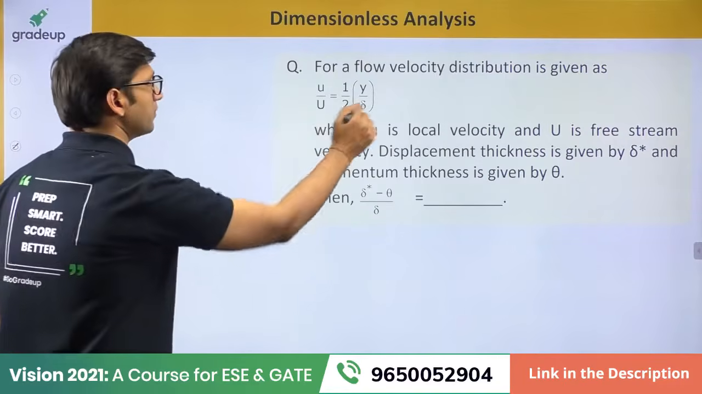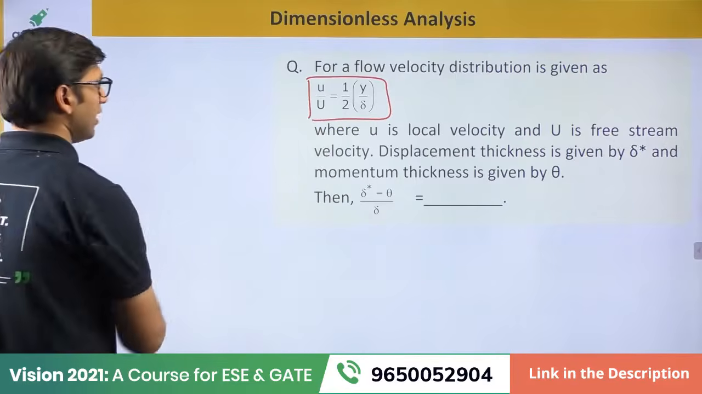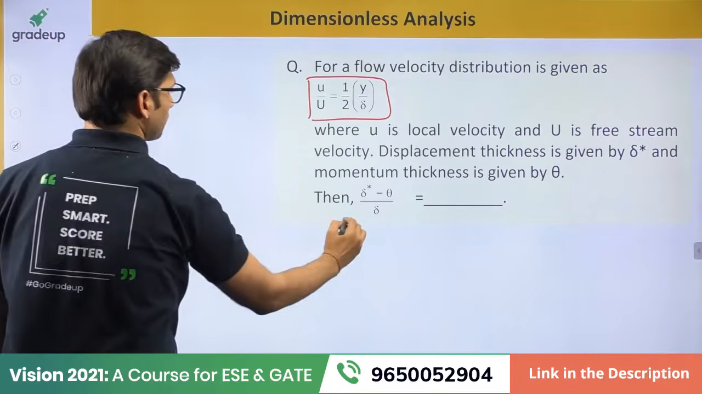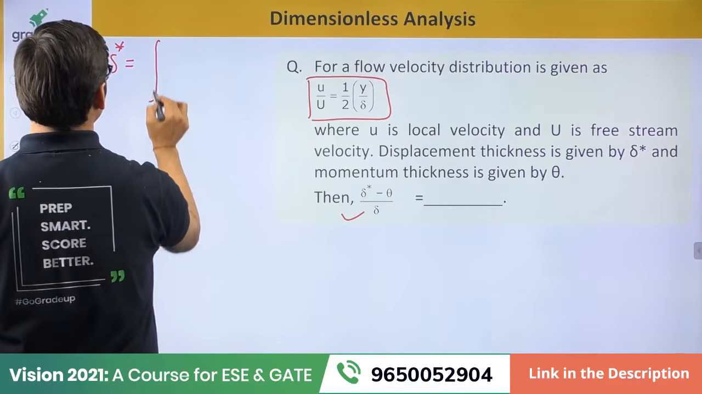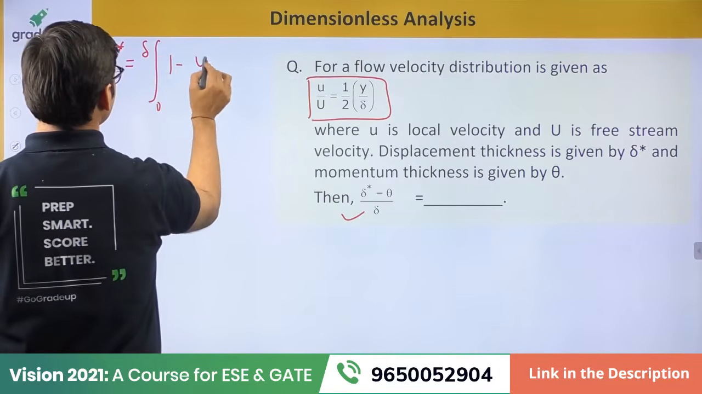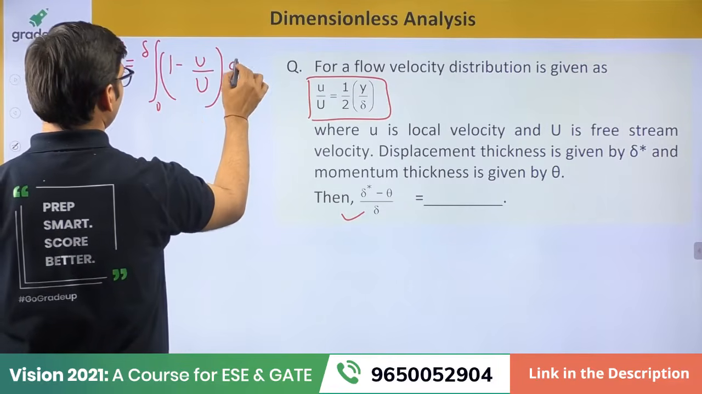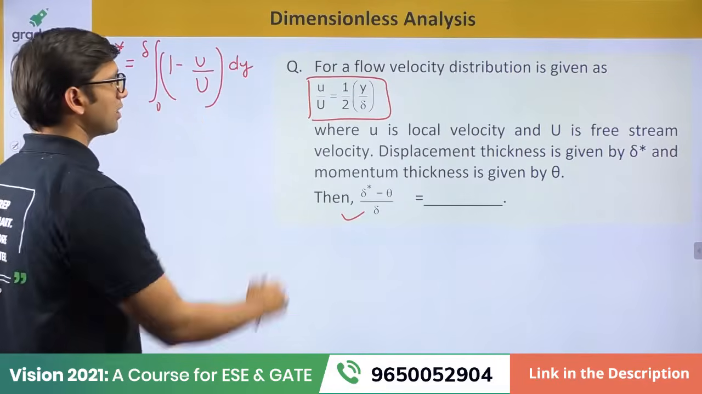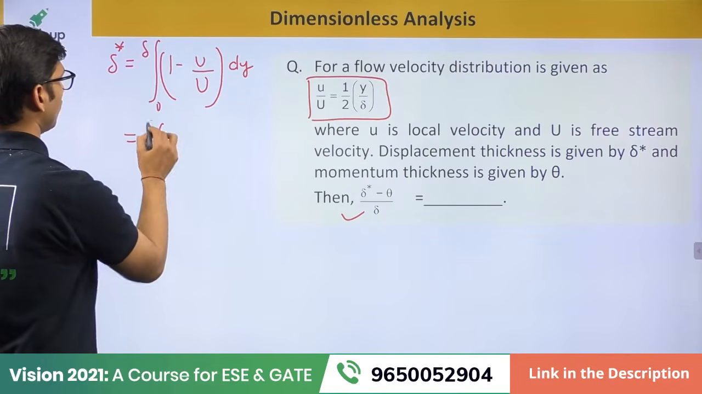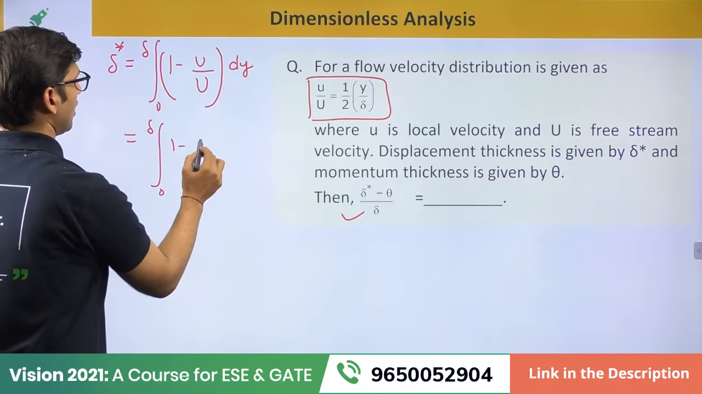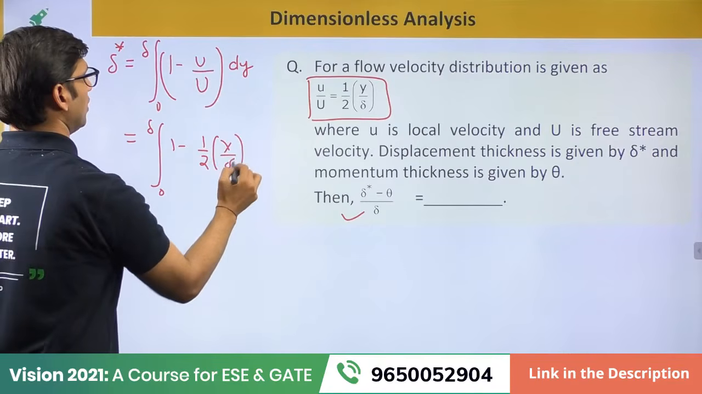In this question, this velocity profile is given, and you have to find this ratio. Let us find the displacement thickness. It is equal to the integral from 0 to delta of 1 minus u by U, that is local velocity over free stream velocity, dy. Here u by U is equal to half y by delta, so that will be the integral from 0 to delta of 1 minus half of y by delta dy.